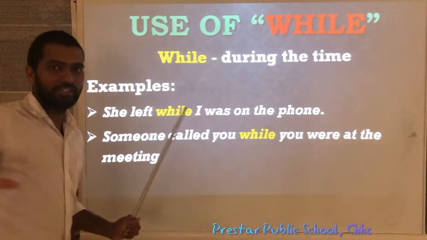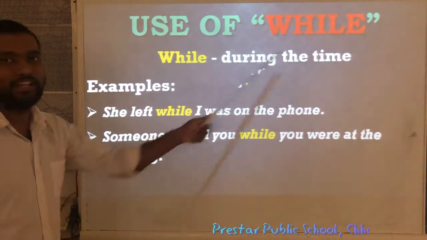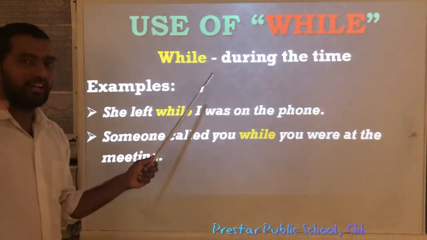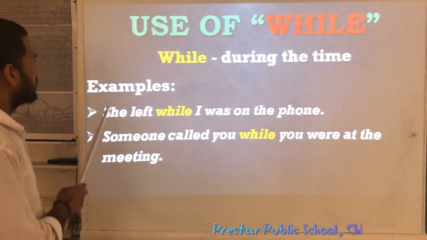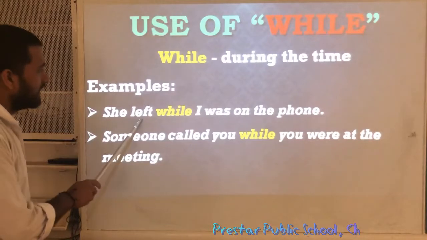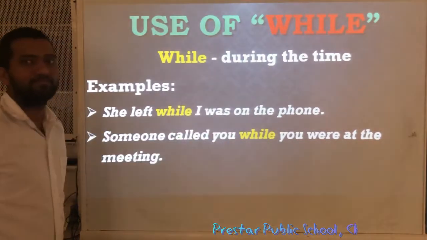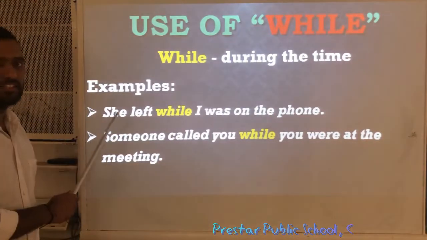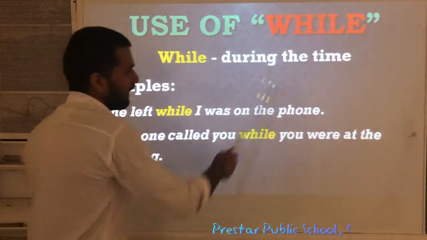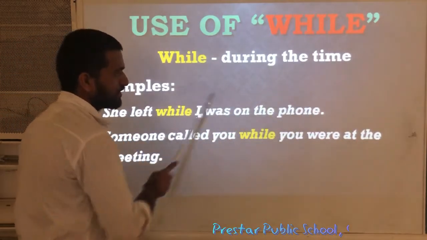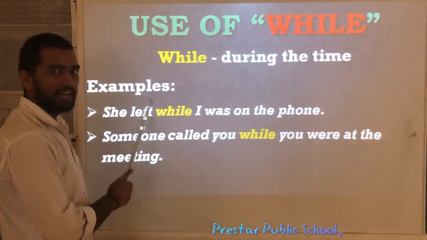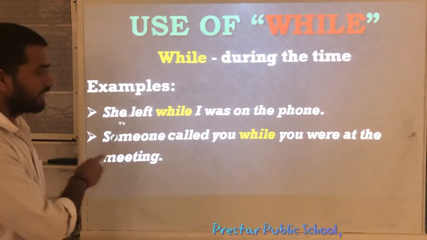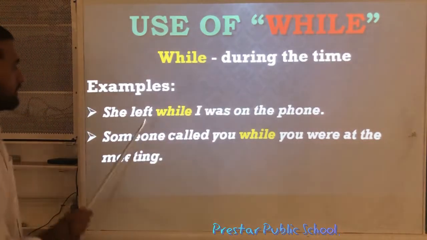So when the action is going on, then we use while. During the time means when the action is going on, then we use while. Okay? Next, see, look at the examples now. She left while I was on the phone. Meaning, when I was talking on the phone, she left. She left the house while I was on the phone. While this action was going on, this action was done. Okay? To indicate a continuous action, if another action is done, then we use while. Look at the second example.